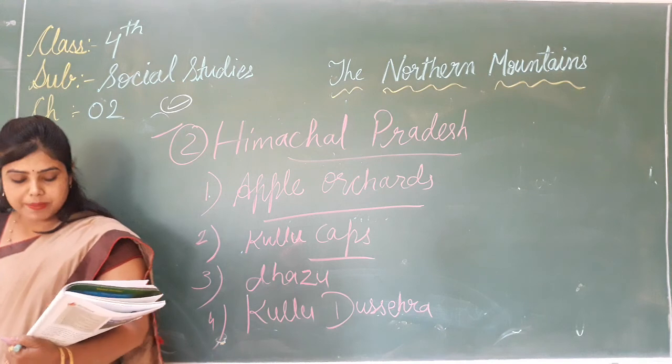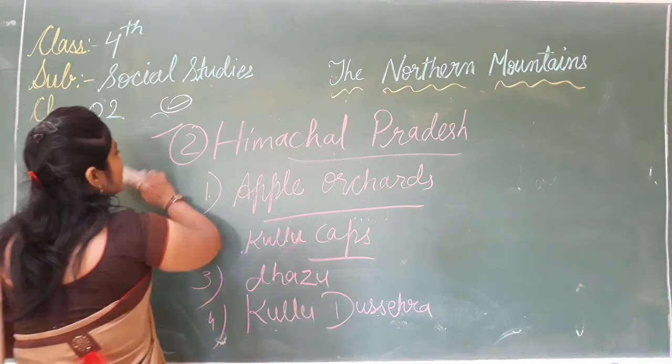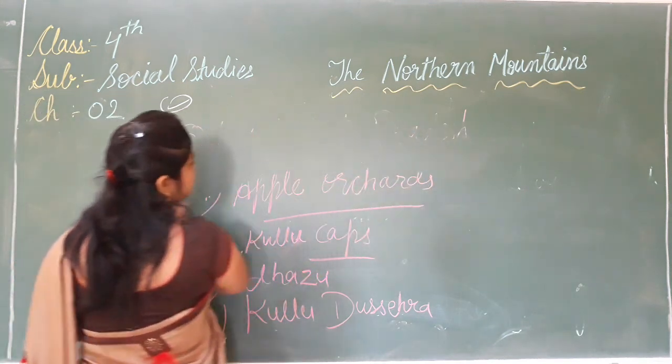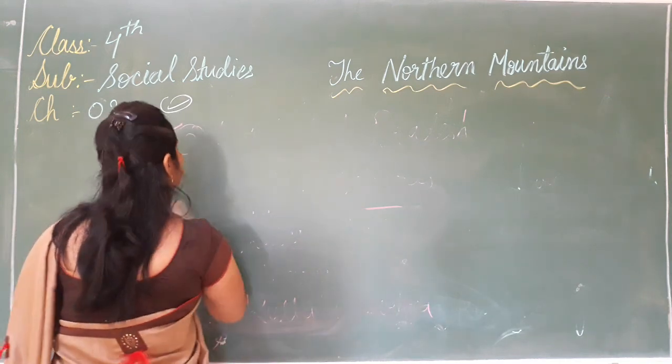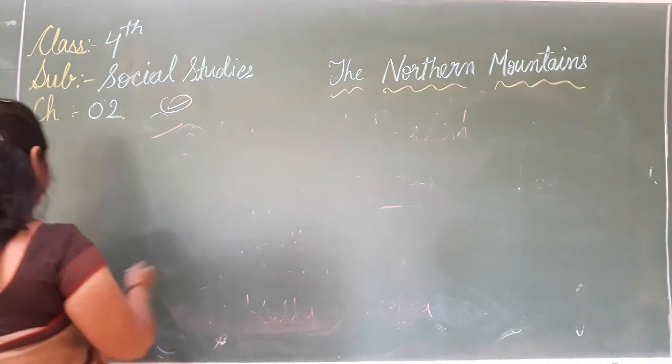So our next topic is Uttarakhand. It also lies in the Karakoram range.